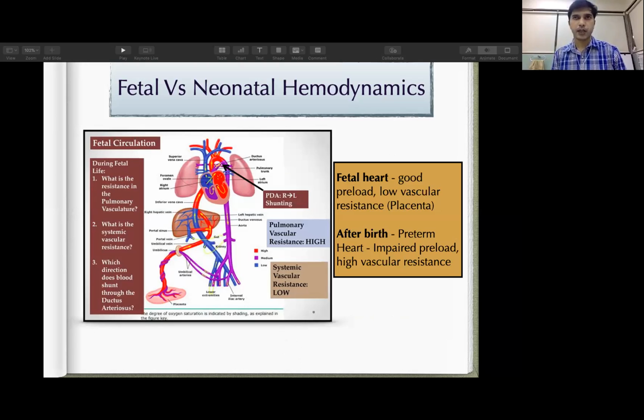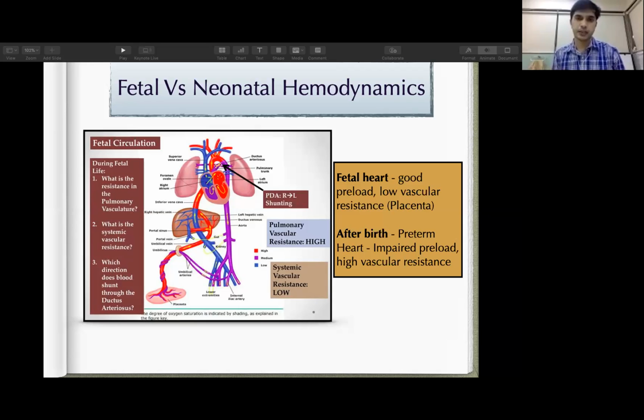Now, some basic differences in hemodynamics between fetus and neonate. We all know the in utero fetal circulation and how it changes after birth. In utero, the fetal heart faces a good preload: the left ventricle has good preload from the maternal circulation. The left ventricular afterload is decided by the placenta, which has a large vascular bed, so the vascular resistance is low.